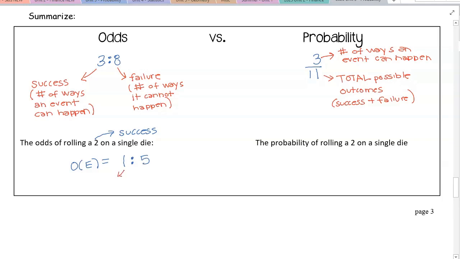This is the 2, and then this is the 1, 3, 4, 5, and 6. There's 5 different ways to get a number that's not 2. Now, to turn that into a probability, we're going to have the success in the numerator, and in the denominator, it's going to be the total outcomes. So I'm going to add the success plus the failure to get the 6.